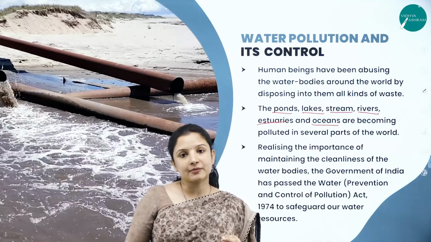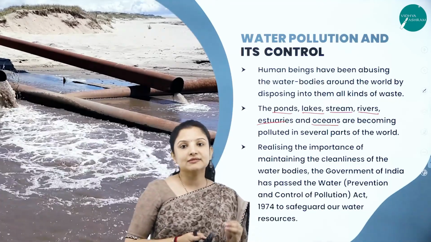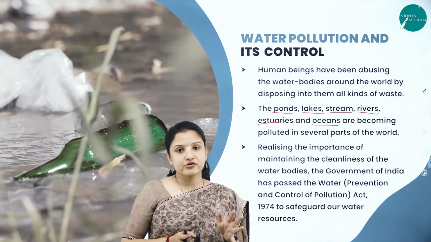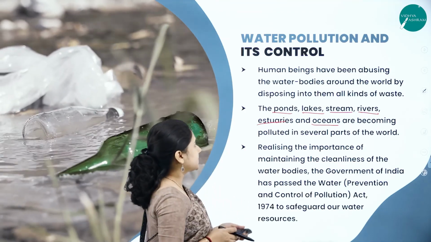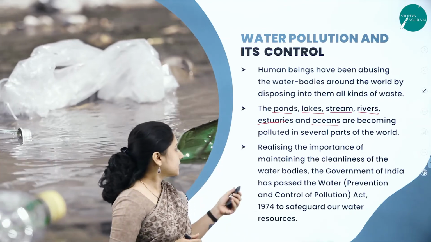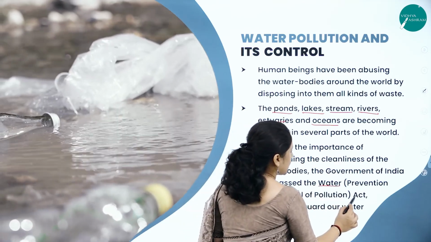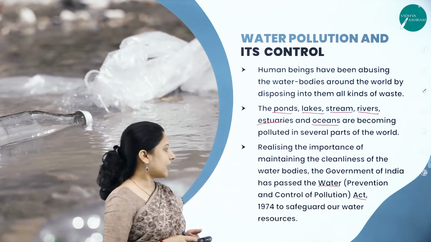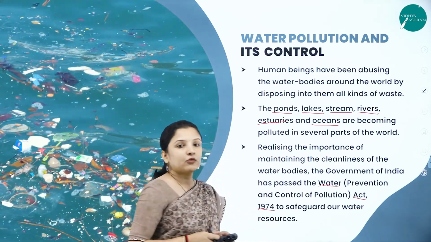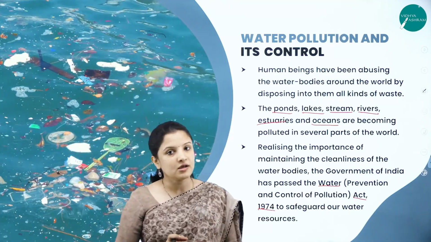Especially plastics are one of the main culprits for water pollution here, and not just plastics, even the industrial waste is also one of the main culprits for the pollution of the seas and the oceans. And realizing the importance of maintaining the cleanliness of water, the government of India has passed an act called the Water Act, that is the Water Prevention and Control of Pollution Act, in the year 1974, with the aim to safeguard the water resources.